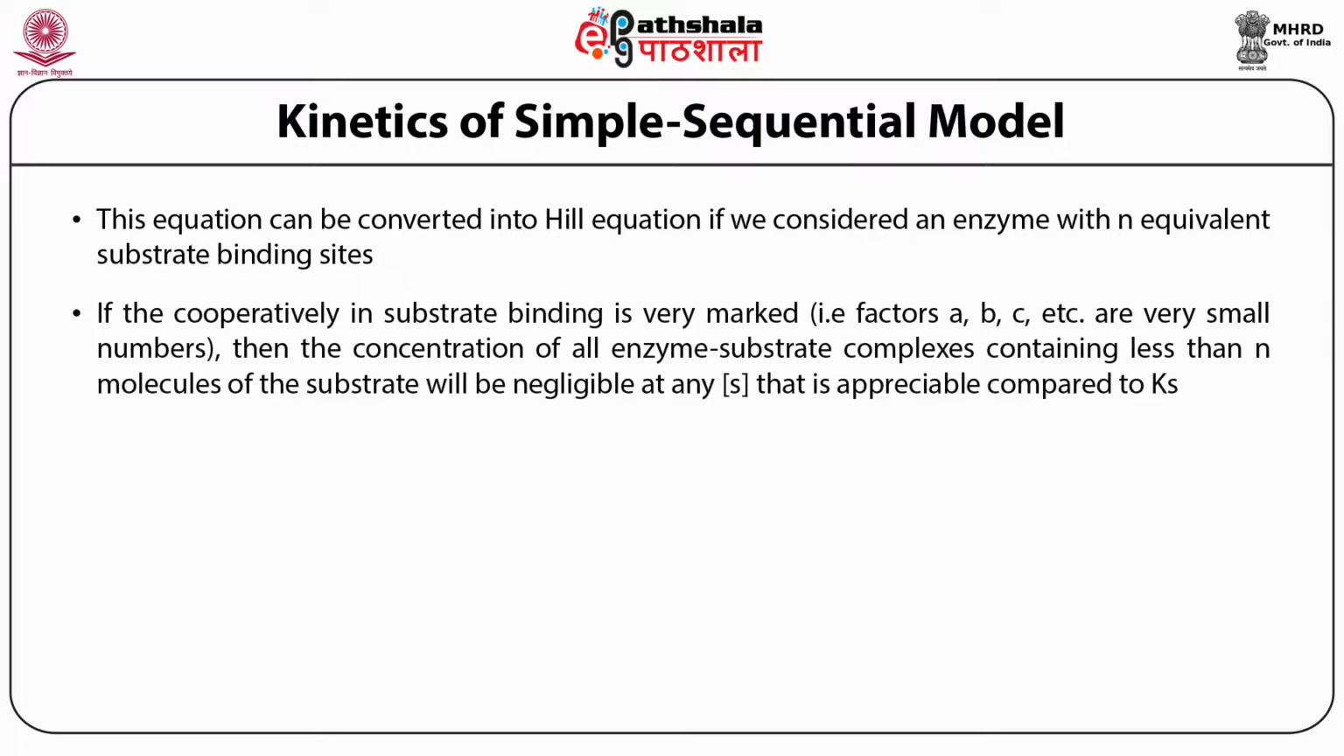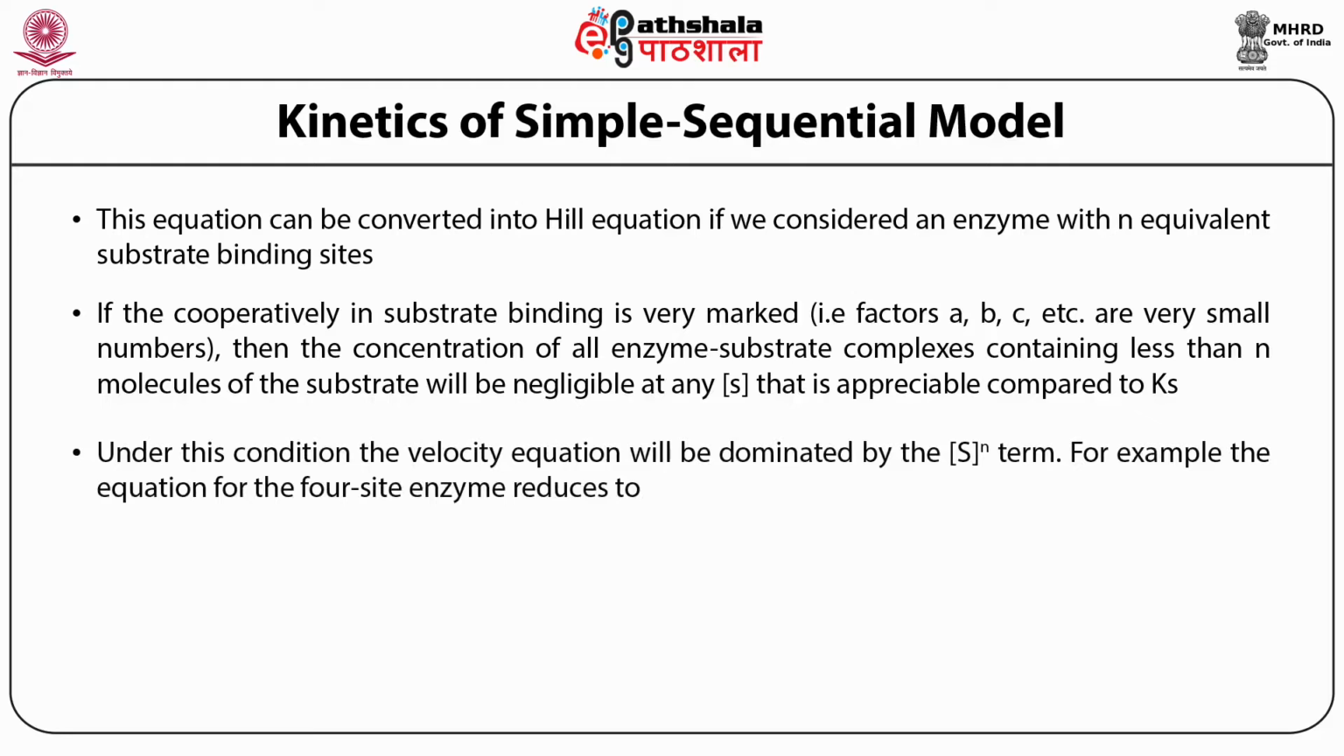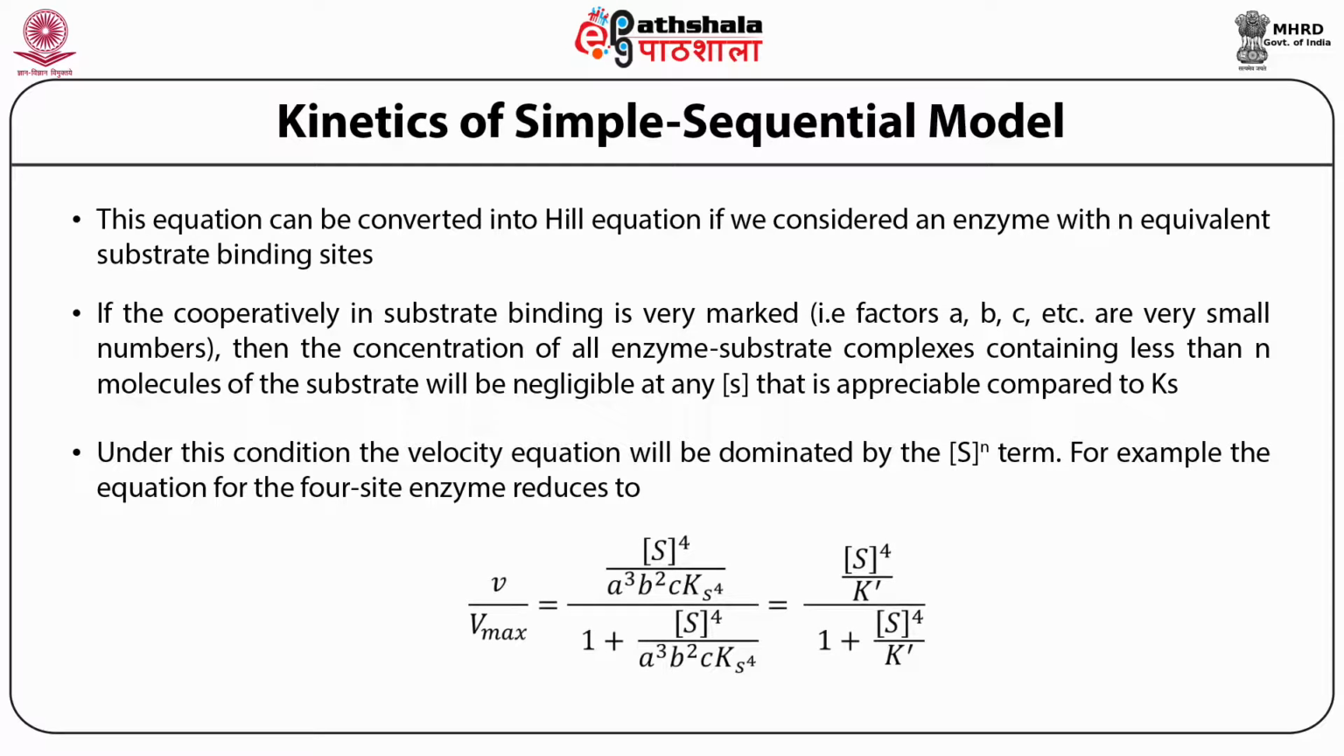If the cooperativity of the substrate binding site is very marked, then the concentration of all enzyme-substrate complexes containing less than n molecules of the substrate will be neglected. So the equation becomes, after the modification, V upon Vmax is equal to S to the power 4 divided by A to the power 3, B to the power 2, C into Ks to the power 4, divided by 1 plus S to the power 4 divided by A to the power 3, B to the power 2, C into Ks4.